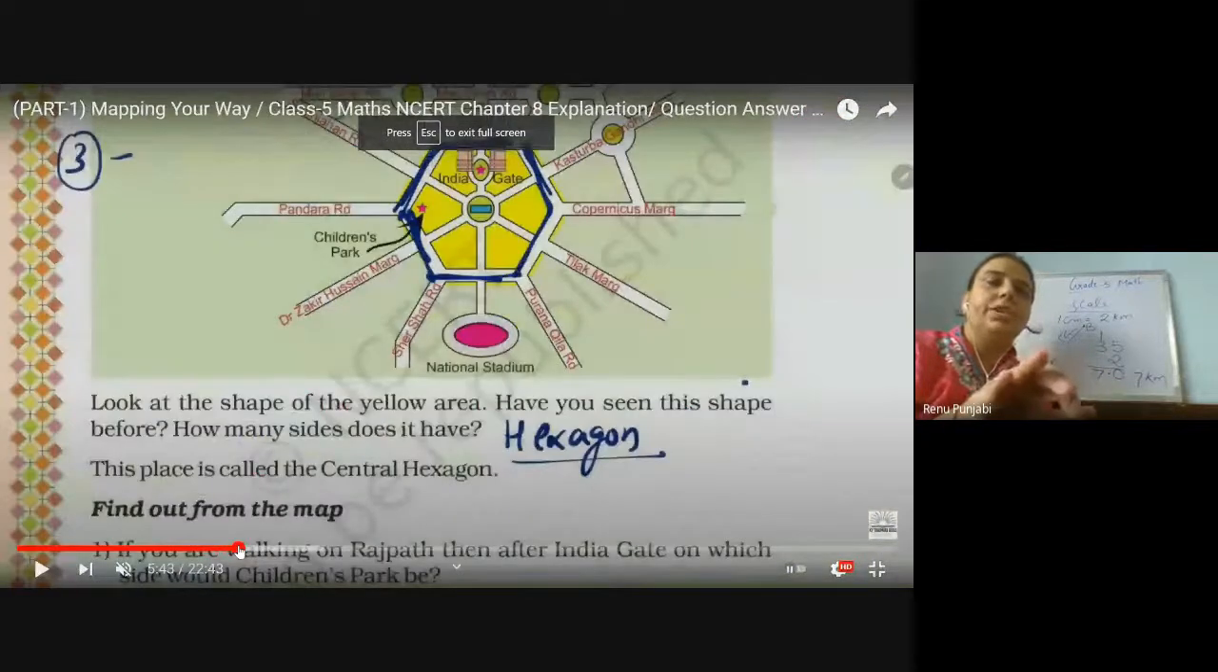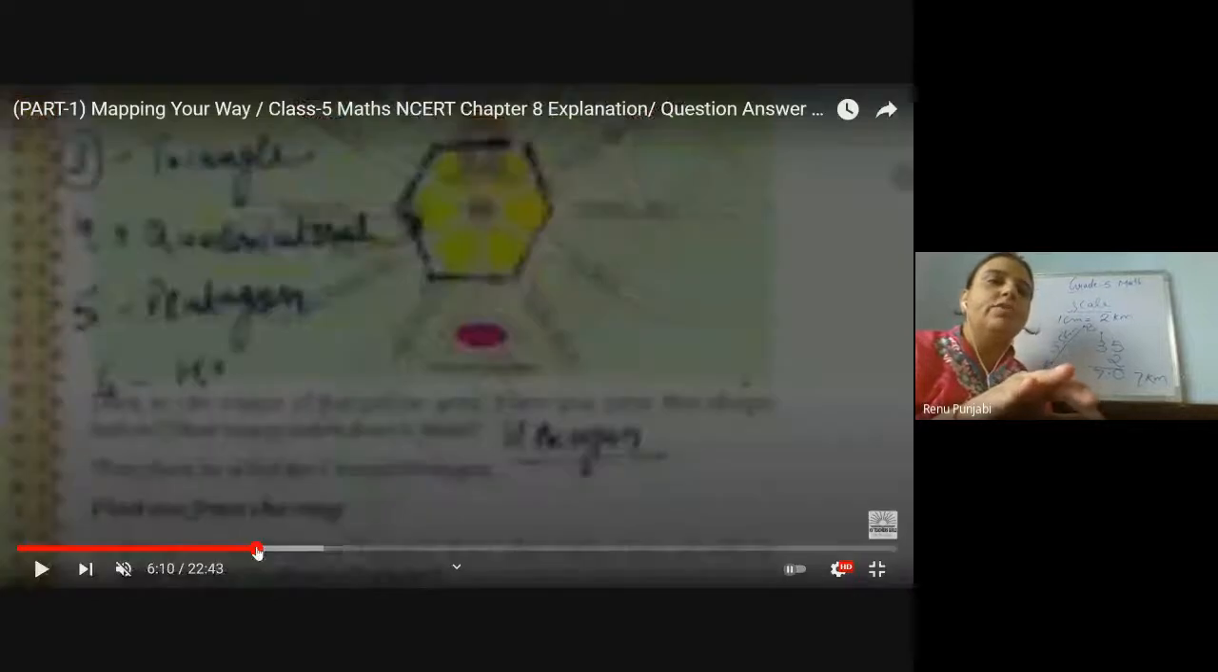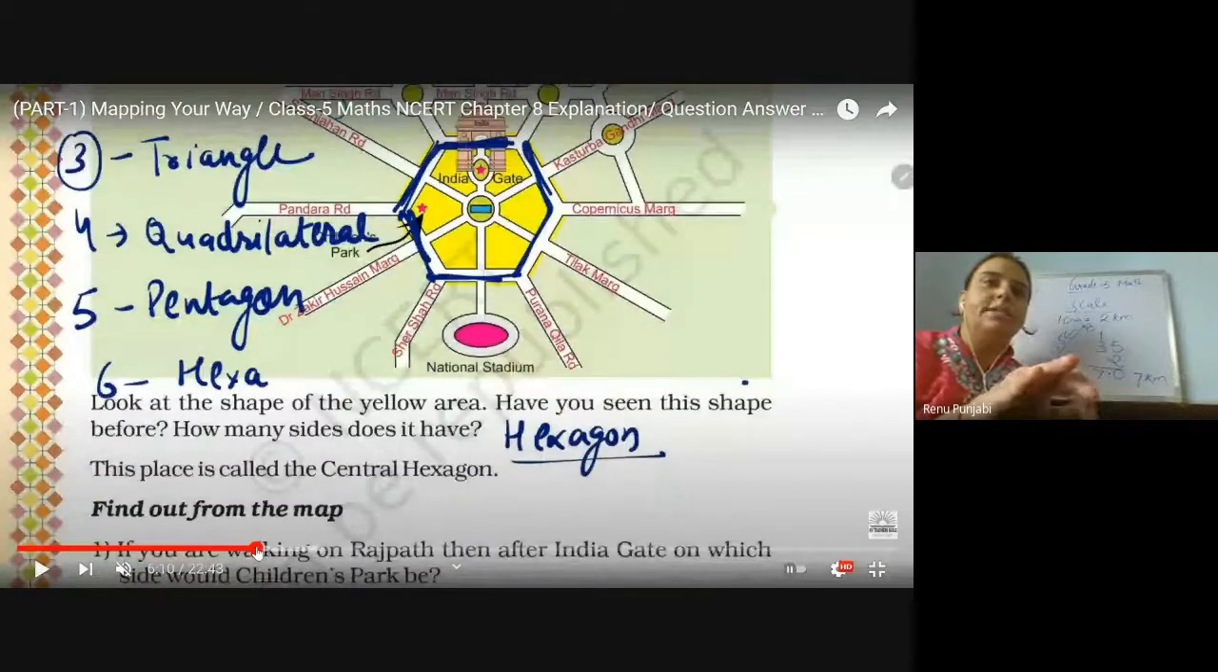Look at the shape of the yellow area. Have you seen this shape before? How many sides does it have? Yes, we know that it's a hexagon. This place is called the central hexagon. Now, find out from the map we have done about the quadrilateral and pentagon.